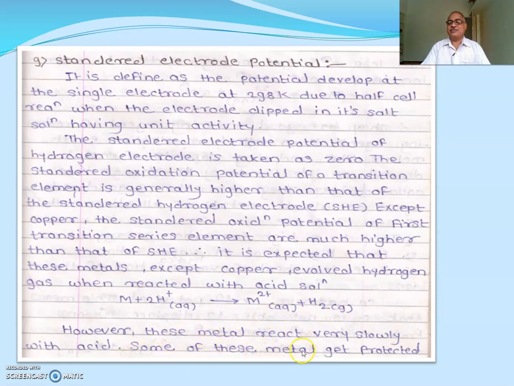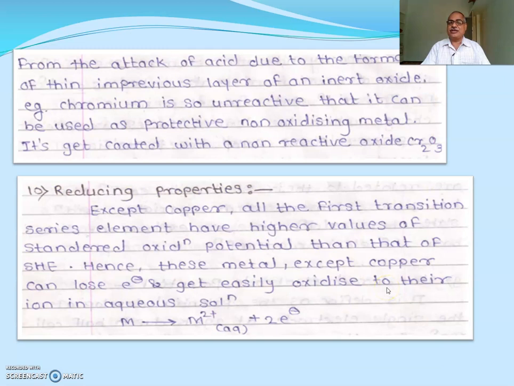Some of these metals get protected from the attack of the acid due to the formation of a thin, non-porous, impervious layer of an inert oxide, as in chromium or aluminum. Chromium is so unreactive that it can be used as a protective coating on non-oxidizing metals, and it gets coated with a non-reactive oxide, that is chromic oxide.